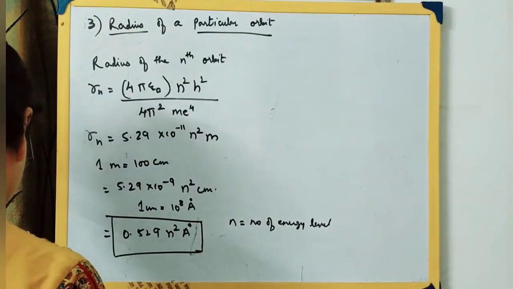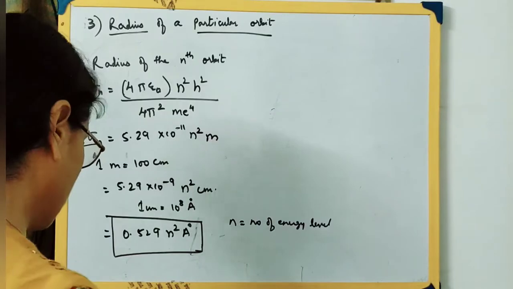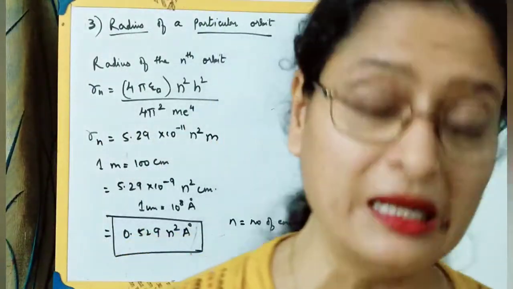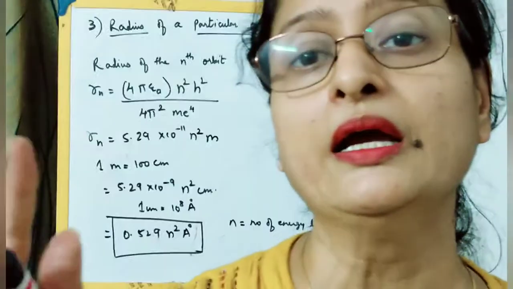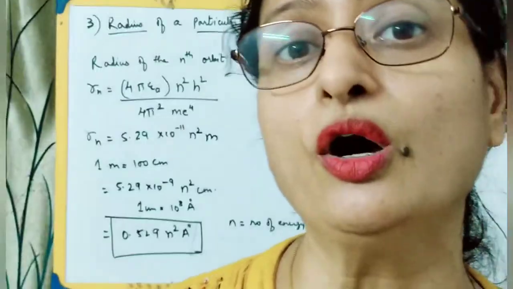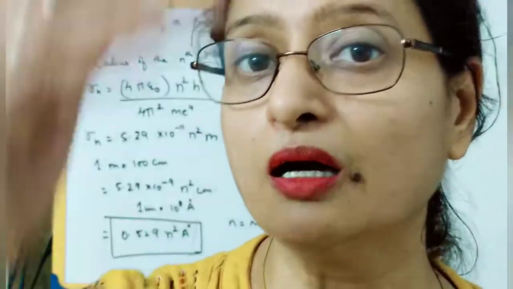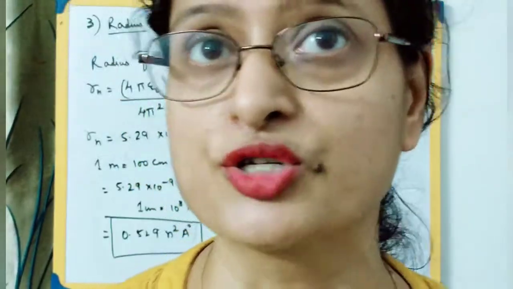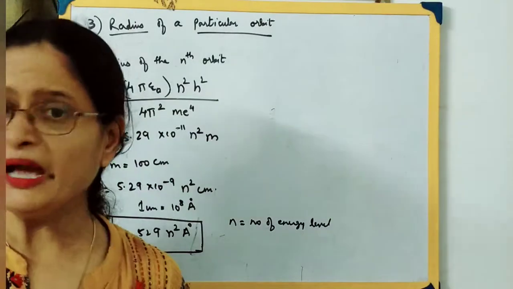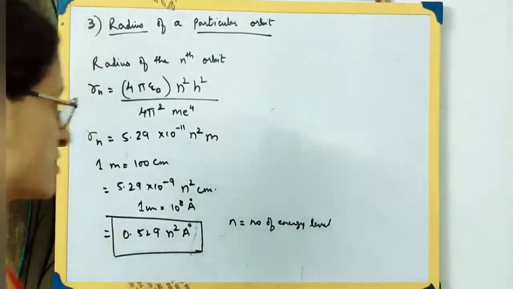So these were the 4 merits of Bohr's model. Bohr's model has given us these values. He gave us the equation to find out the energy of the electron. He gave us the equation to find out the radius of an orbit. He has also provided an explanation for discrete lines in the atomic spectrum of hydrogen. Now next, let us move to the demerits, the drawbacks of Bohr's model.